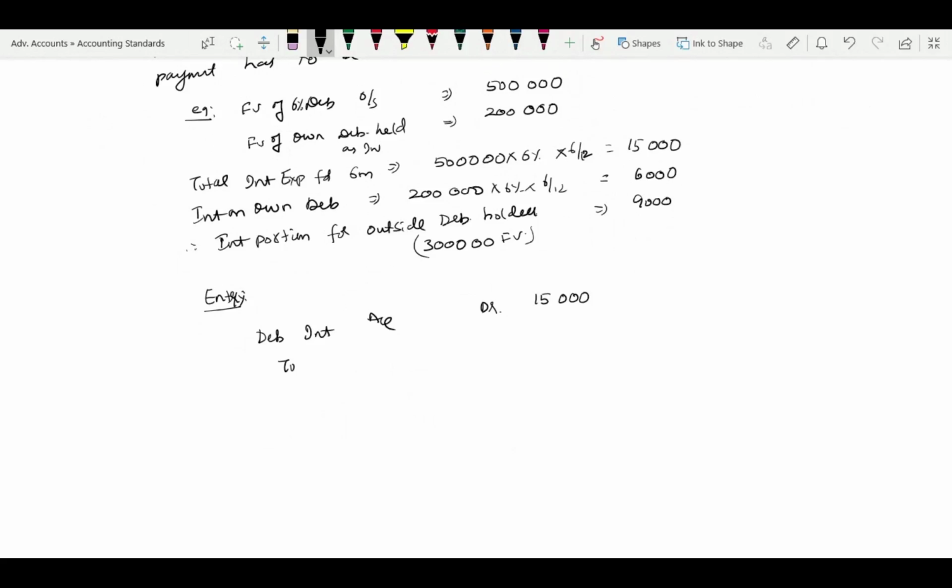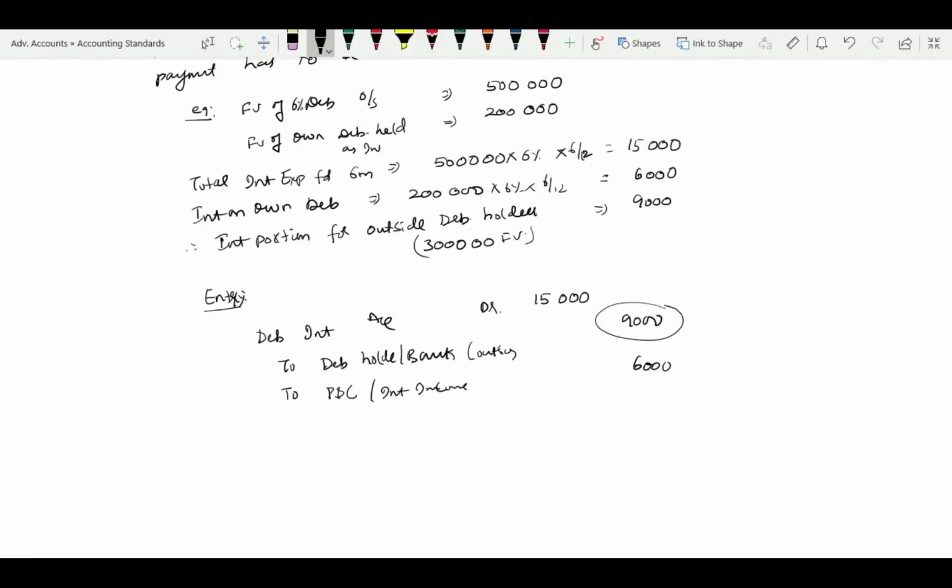15,000 to debenture holders or bank account, payment to outsiders, which is only for outsiders, 9,000. And our portion I will take directly to either interest income or directly P&L credit, interest income 6,000. Only for outsiders it will be paid. So to that extent it will be treated as normal.